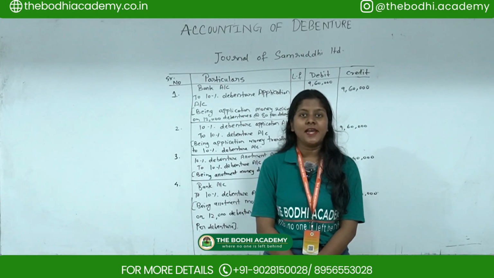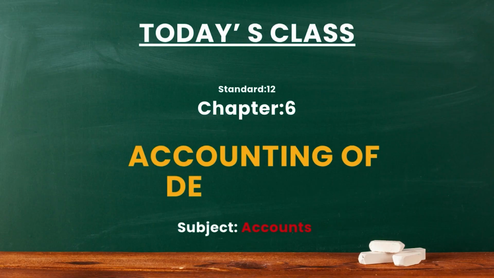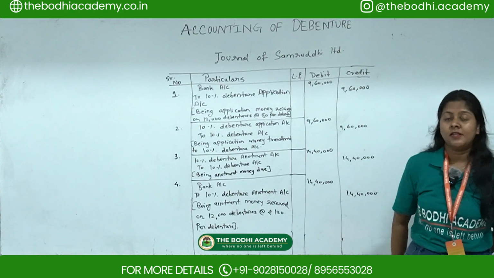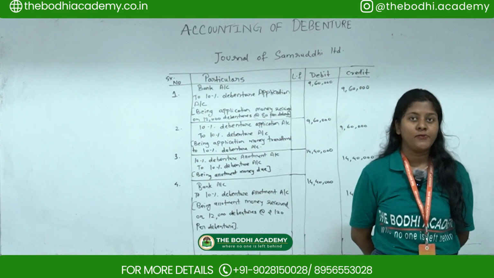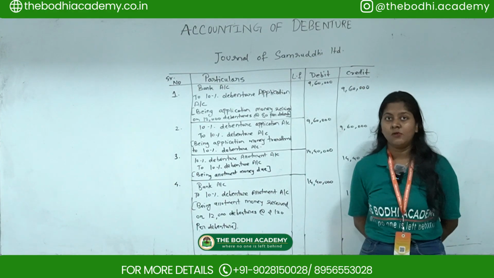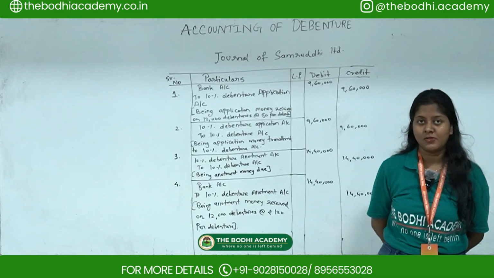Today we'll start with Standard 12 Accountancy PYQ solution of Chapter 6, that is Accounting of Debentures. So in this chapter we learn with regards to debenture. Debenture is nothing but a written acknowledgement of debt, okay, and in return it's like the public giving loan to the company, okay, and in return the public gets interest on that.